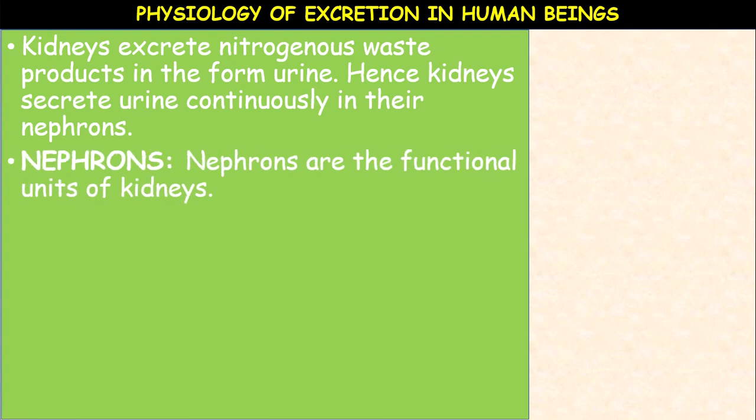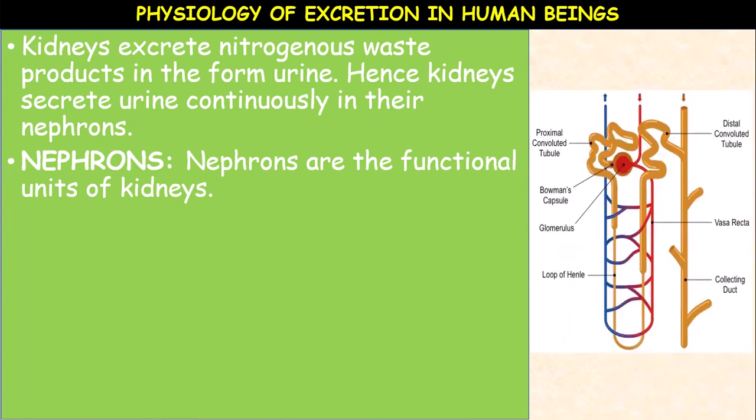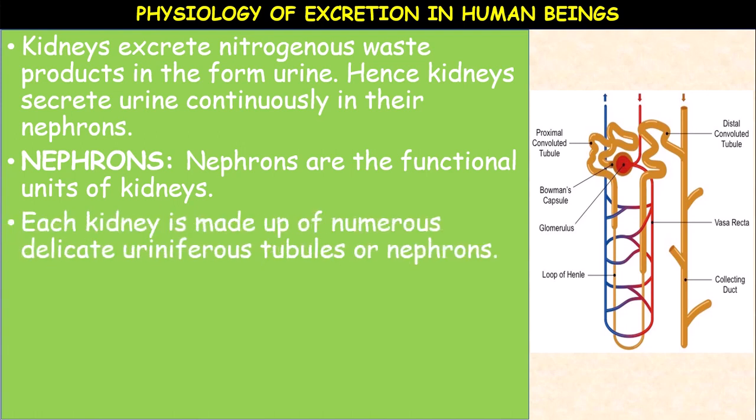Now come to the nephrons. Nephrons are the functional units of kidneys. Each kidney is made up of numerous delicate tubules called uriniferous tubules, or nephrons.